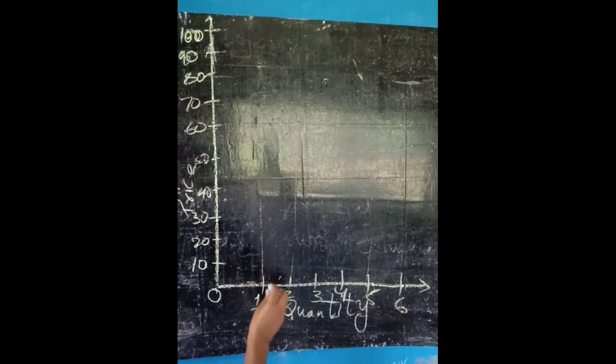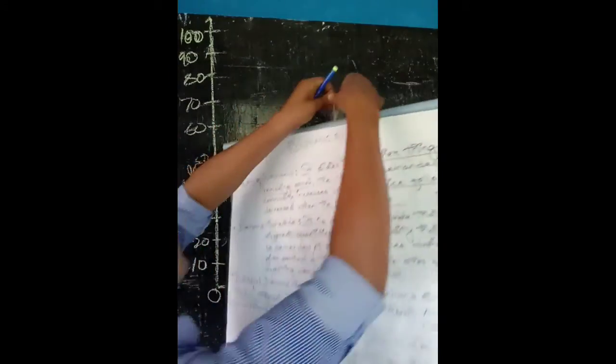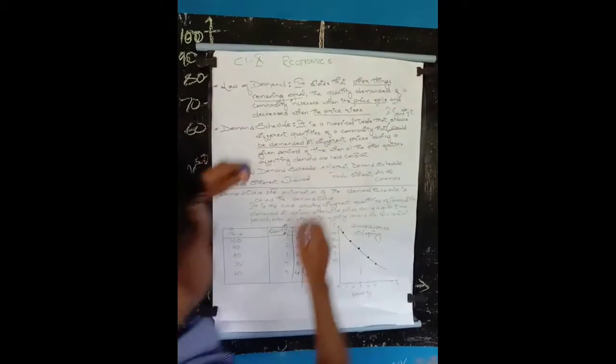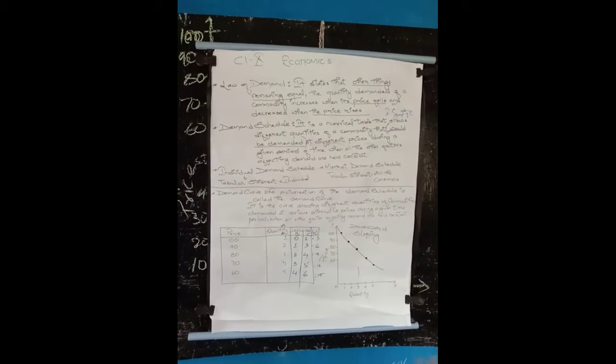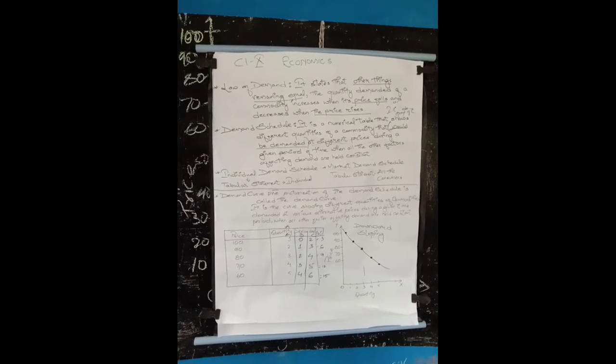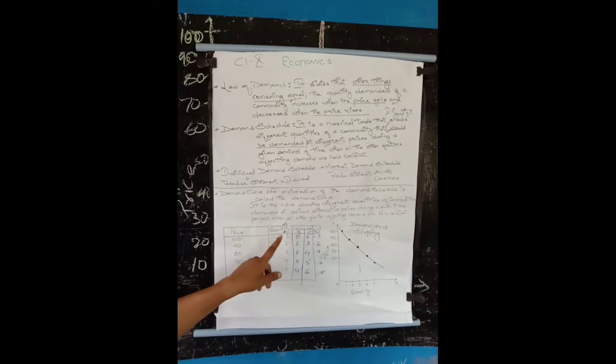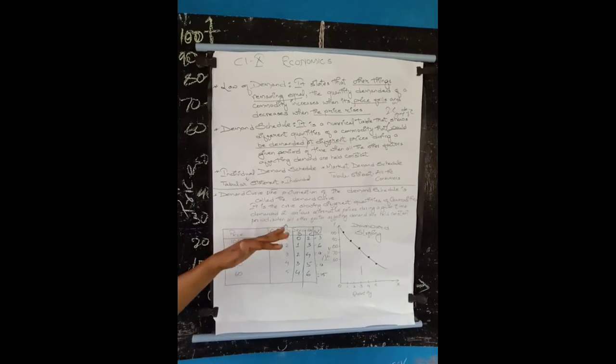Market demand curve. Just take a chart. So consumer A, B and C. We will make a separate chart.